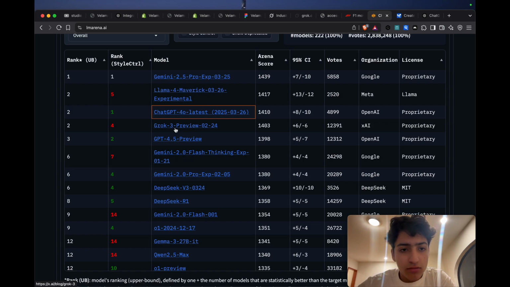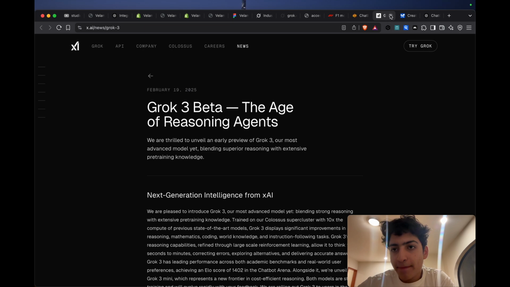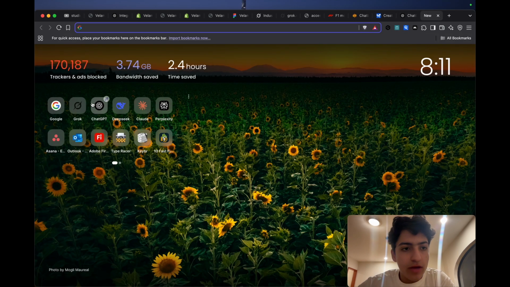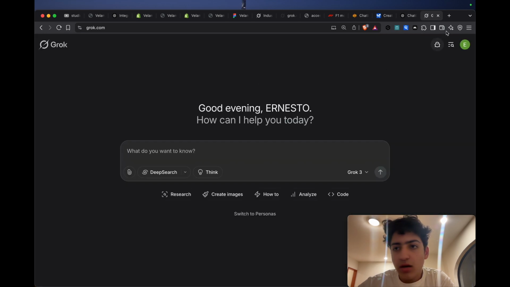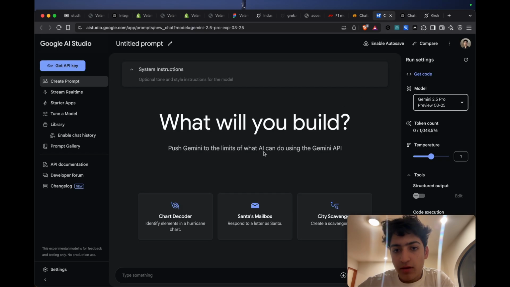I'm going to use the one that's number four based on this. So we have these three models: Grok, ChatGPT, and Gemini. And we're going to compare them with Apple Intelligence, which is integrated into Siri. So we're going to go through it right here.